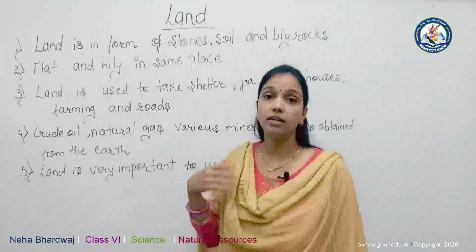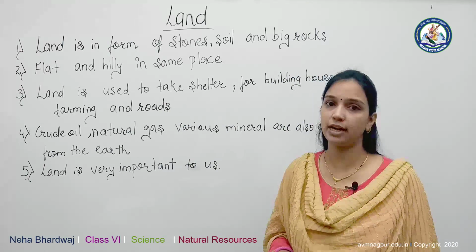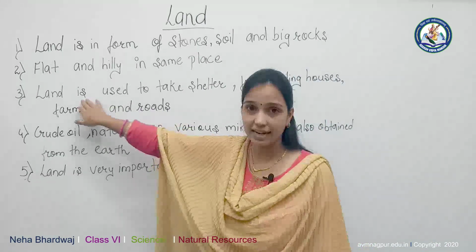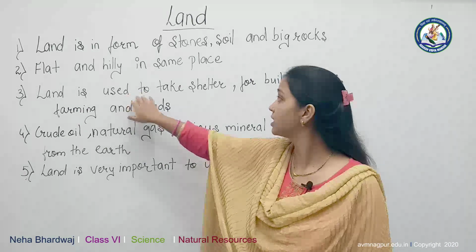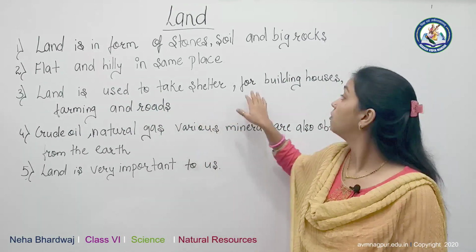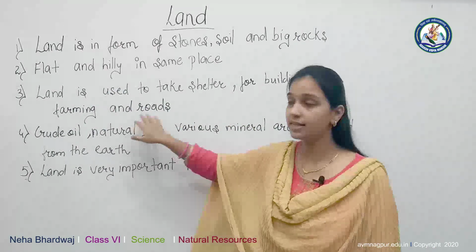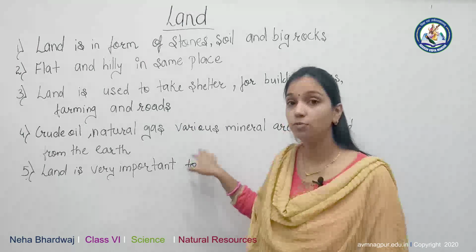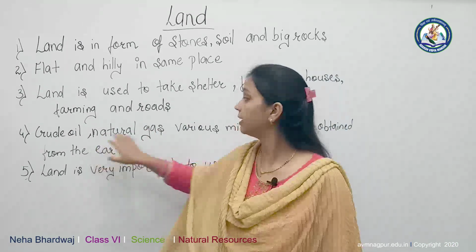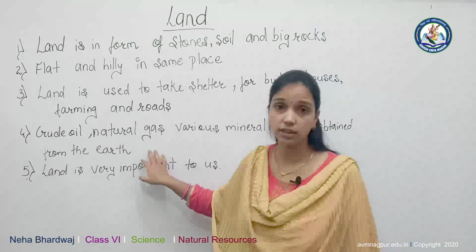All the terrestrial animals live on land. Even man lives on land. Some animals like rats dig burrows into the soil and take shelter there. Land is also used for building houses, farming and roads. From land we get crude oil and natural gas, and various minerals are also obtained from the earth.